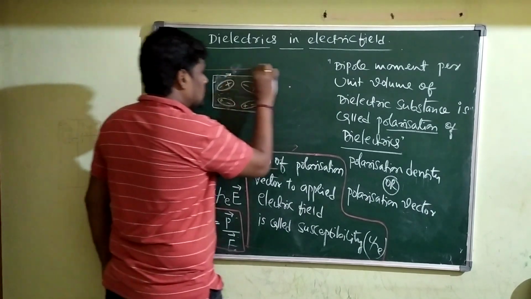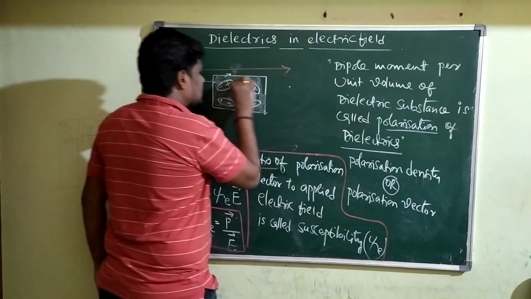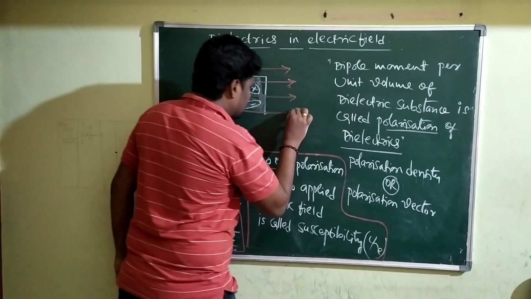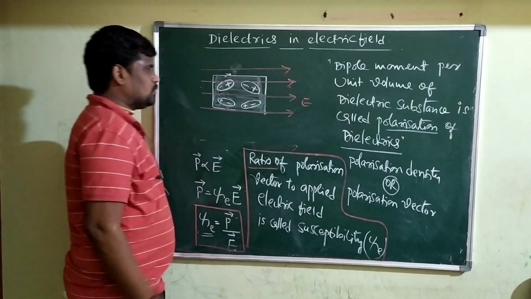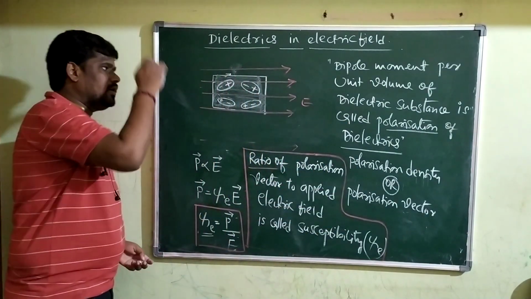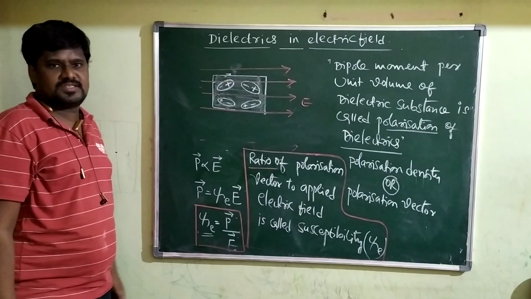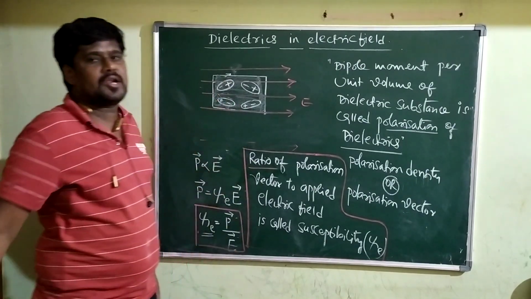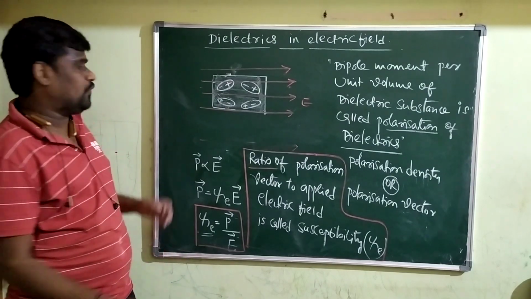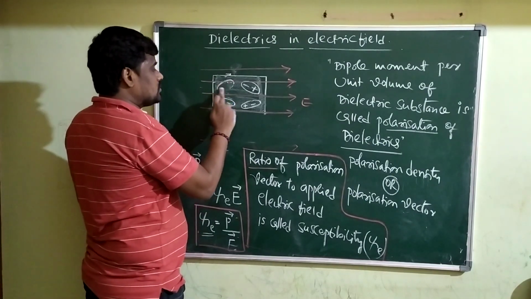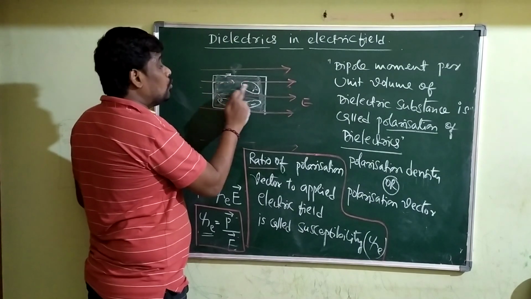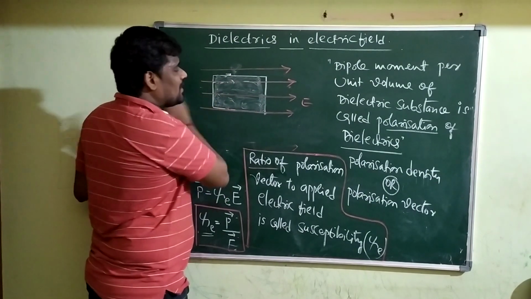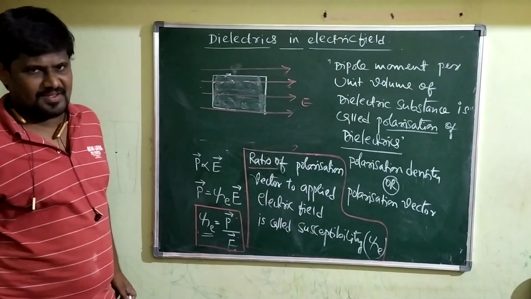What happens when a polar dielectric substance is placed inside the electric field? Let me analyze it. When the polar dielectrics are placed inside the electric field, all the dipoles orient themselves in the same direction as the electric field.